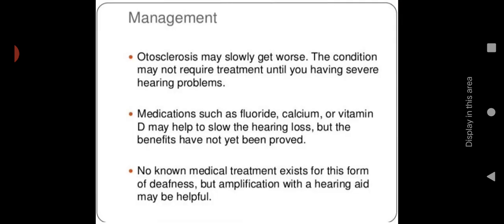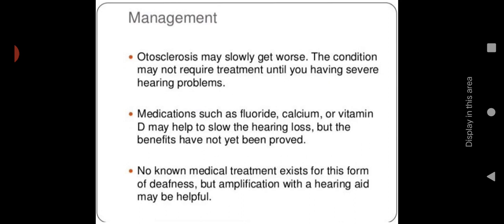Then next we will move to the management. Otosclerosis may slowly get worse. Okay, it is a slowly progressive disease. The condition may not require treatment until you have severe hearing problems. So we are seeing the types: histological and clinical. Histological, we can't identify the signs and symptoms until death, or it can be identified during the post-mortem of the person. So if it is histological, then you can't identify it.